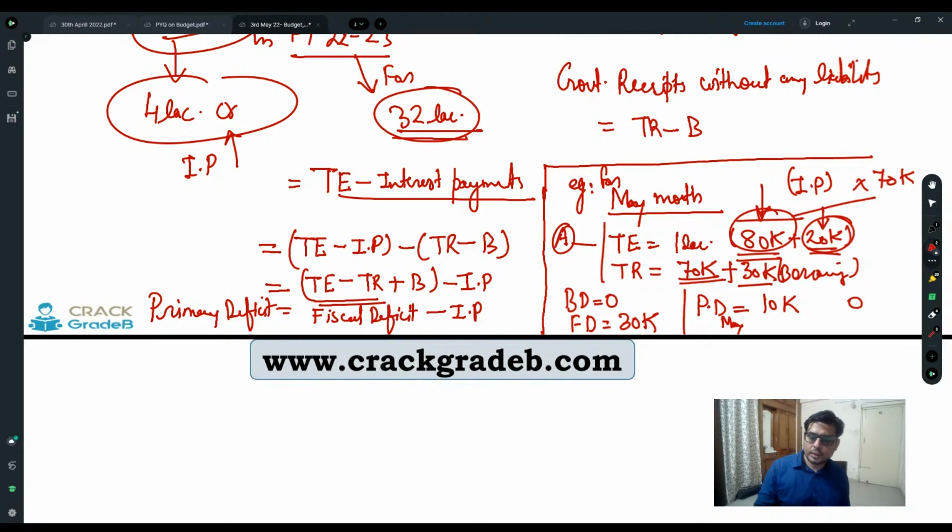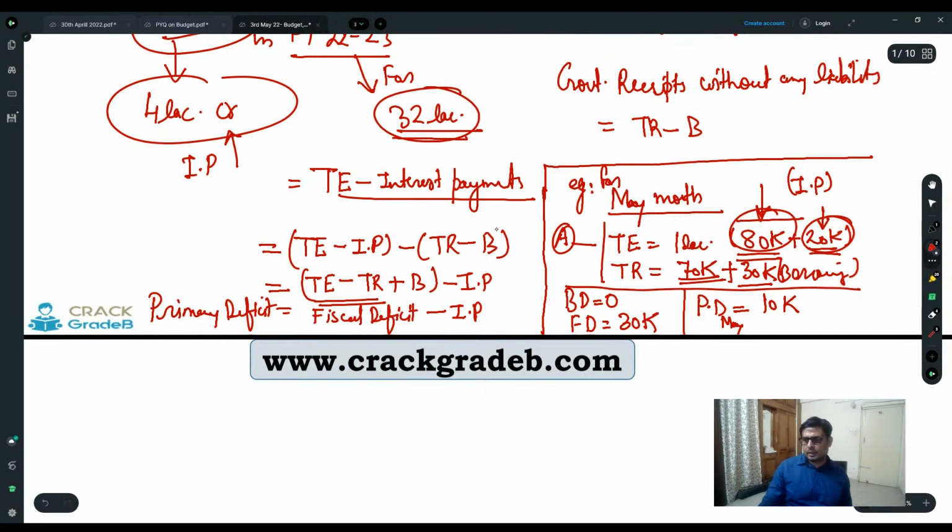So his present situation, even if we will not take this example, otherwise maybe you will get confused, just stick to this example only.